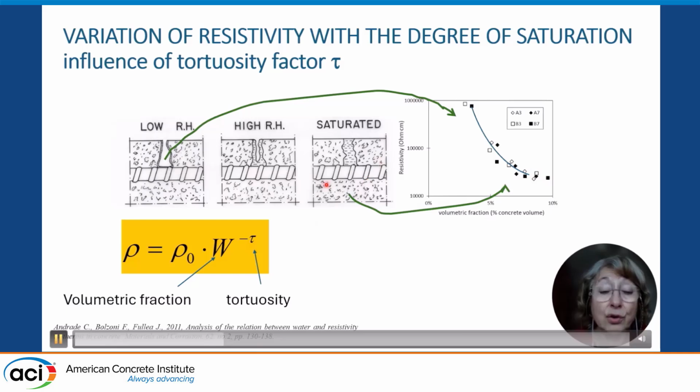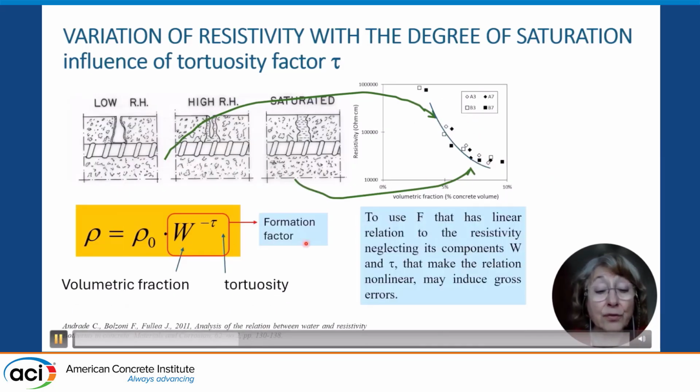And this dependence on the porosity can be modeled by a modification of Archie's law, that is plotted here, where the constant of Archie is substituted by the pore solution resistivity, that is the porosity, and by an exponential factor that I call tortuosity, because it depends on the shape of this relation between dry and wet conditions. And the formation factor is precisely this term, the porosity to a power that depends on the pore size distribution.